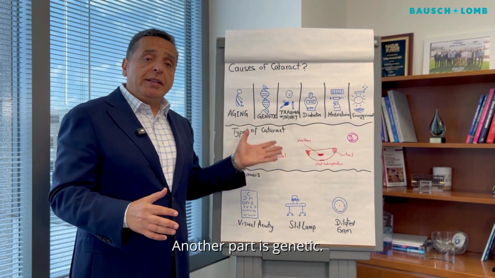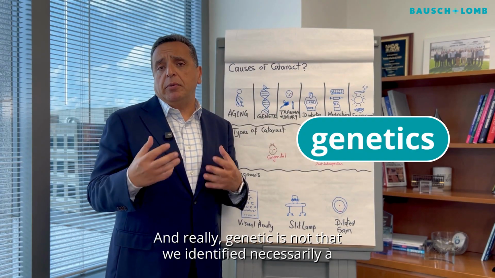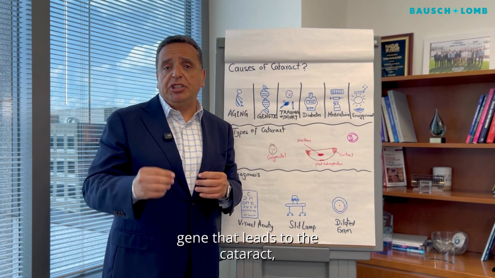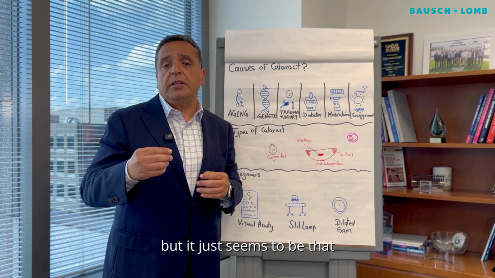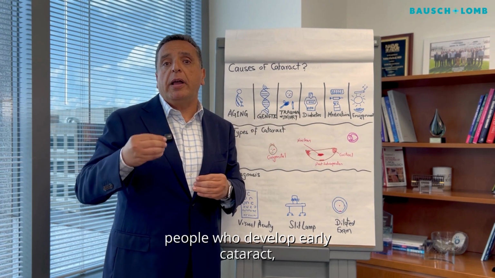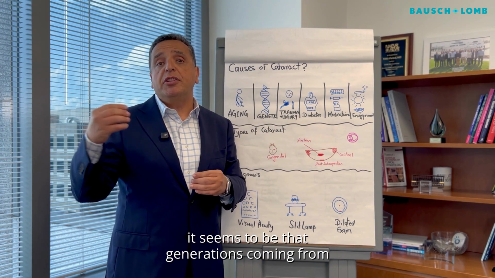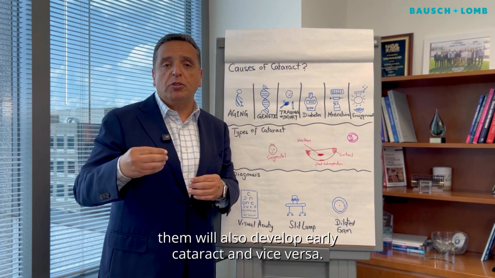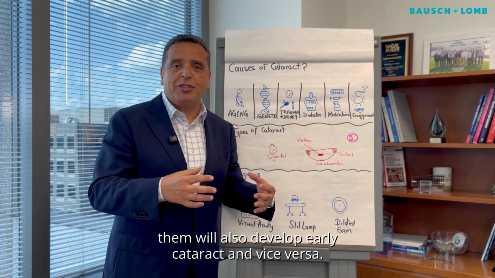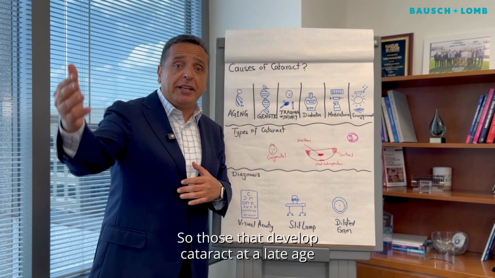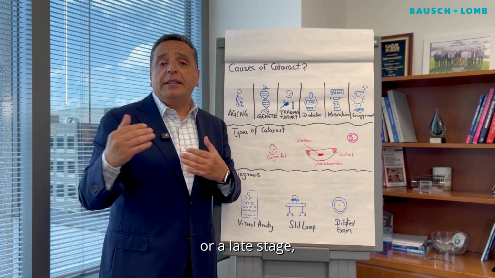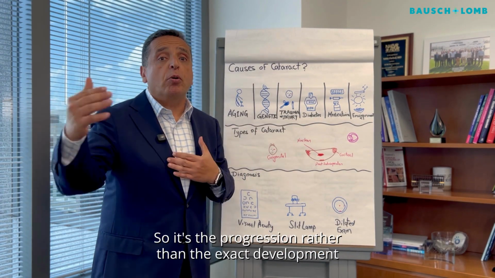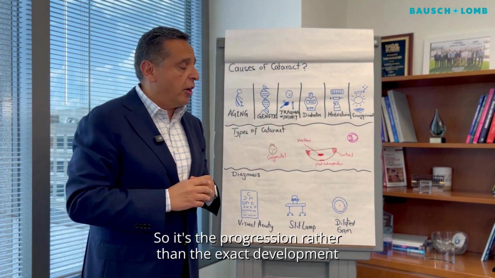Another part is genetic. And really genetic is not that we identified necessarily a gene that leads to the cataract, but it just seems to be that people who develop early cataract, the generations coming from them will also develop early cataract and vice versa. So those that develop cataract at a late stage also have the same. So it's the progression rather than the exact development of the cataract.